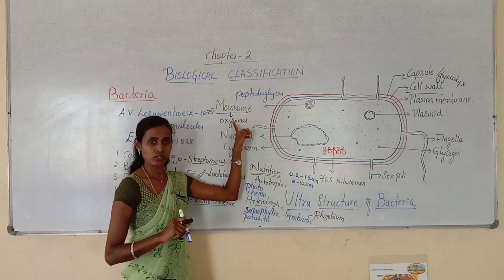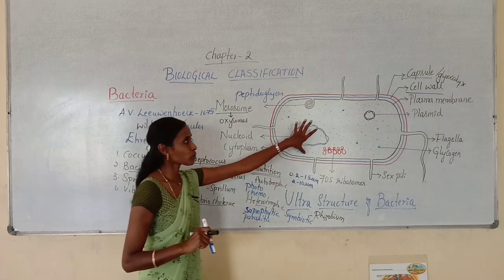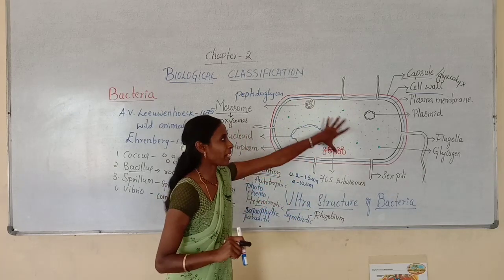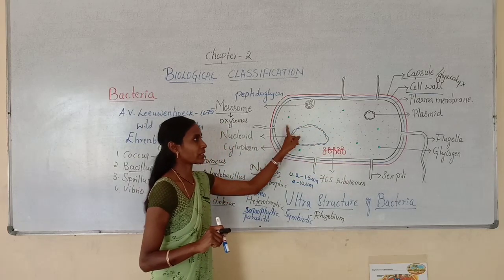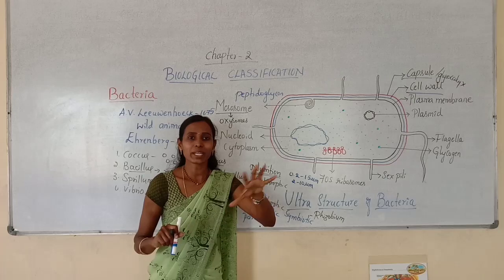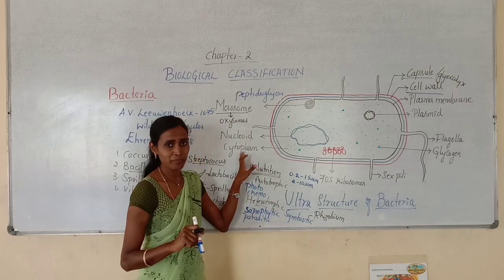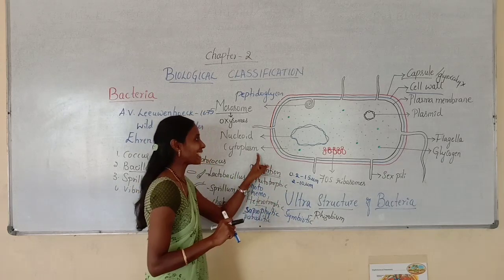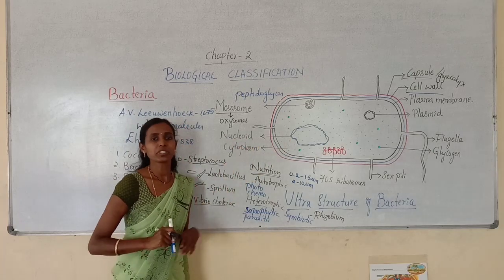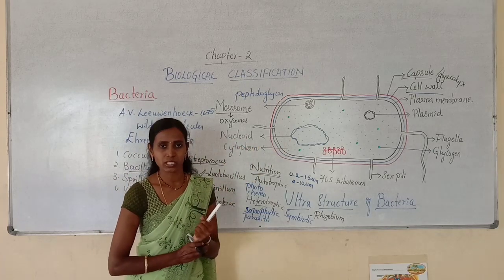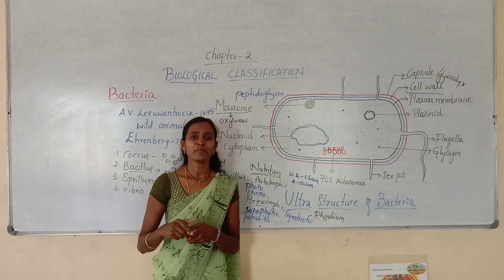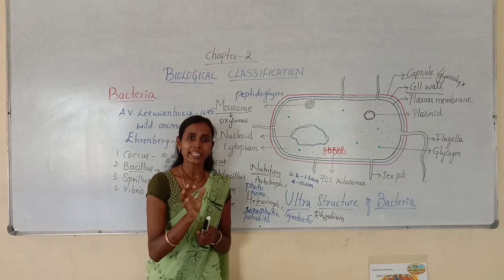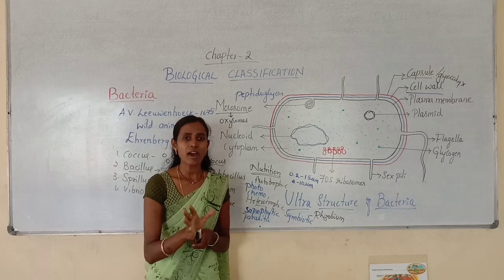they contain oxysomes. Next, this is the cytoplasm, the fluid matrix inside the plasma membrane. What the dotted structures you can observe are is the fluid matrix called the cytoplasm. This bacterial cytoplasm contains different structures. Mainly it contains the nucleoid, which is also called the incipient nucleus, false nucleus or genophore. There are different names given for this nucleus. You just remember it is the incipient nucleus or false nucleus.